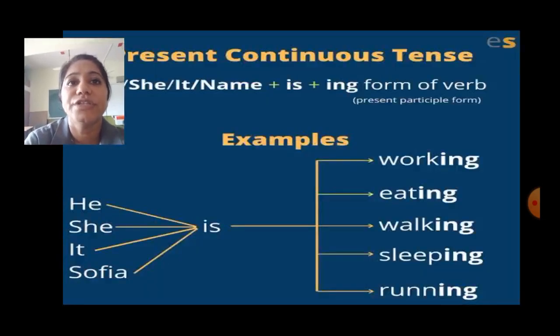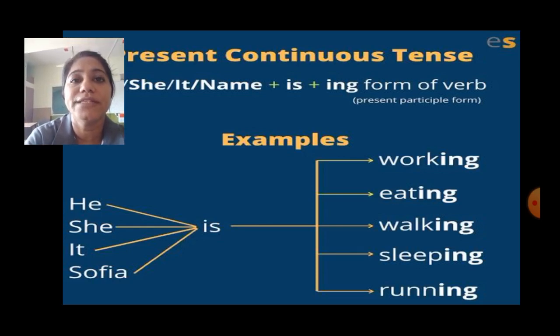Present continuous tense. Let's see the form. When to use is, when to use am, and when to use are. In a singular subject, noun or pronoun, that is he, she, it or a name, plus is plus the ing form of the verb, that is the present participle form.